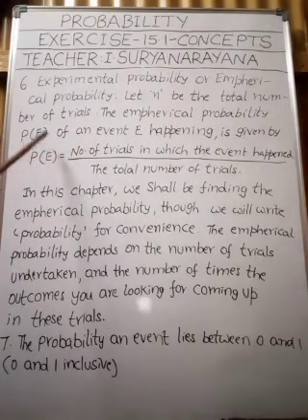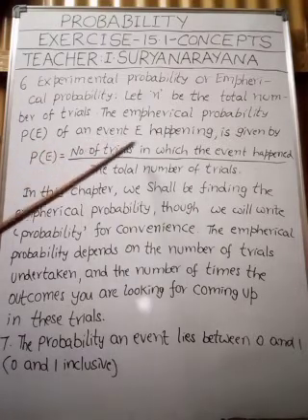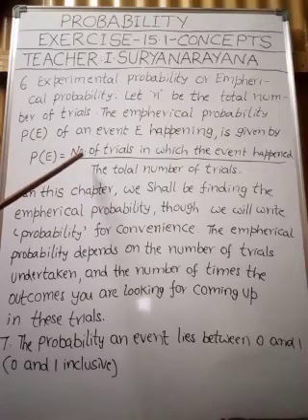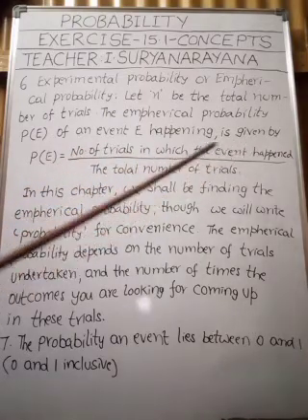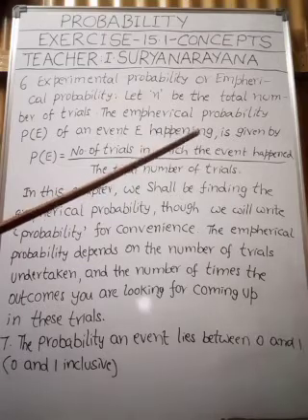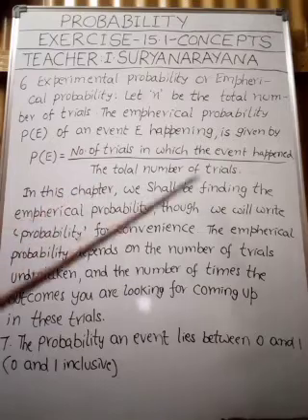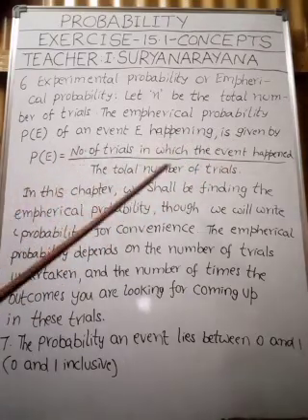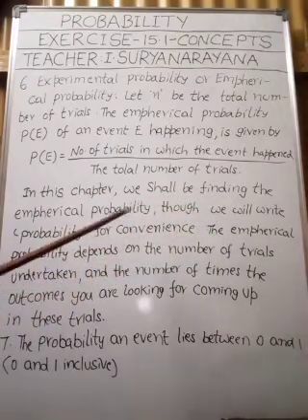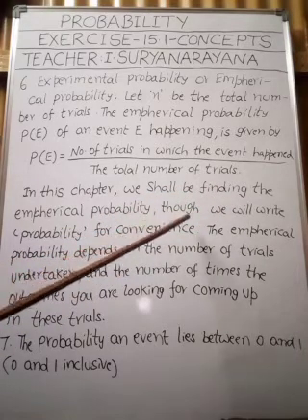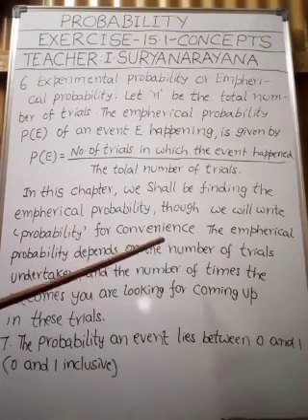P of E denotes the empirical probability of an event happening, which is equal to the number of trials in which the event happened divided by the total number of trials. Okay, my children, remember this formula. Memorize this formula, my children. In this chapter, we shall be finding the empirical probability, though we will write probability for convenience.